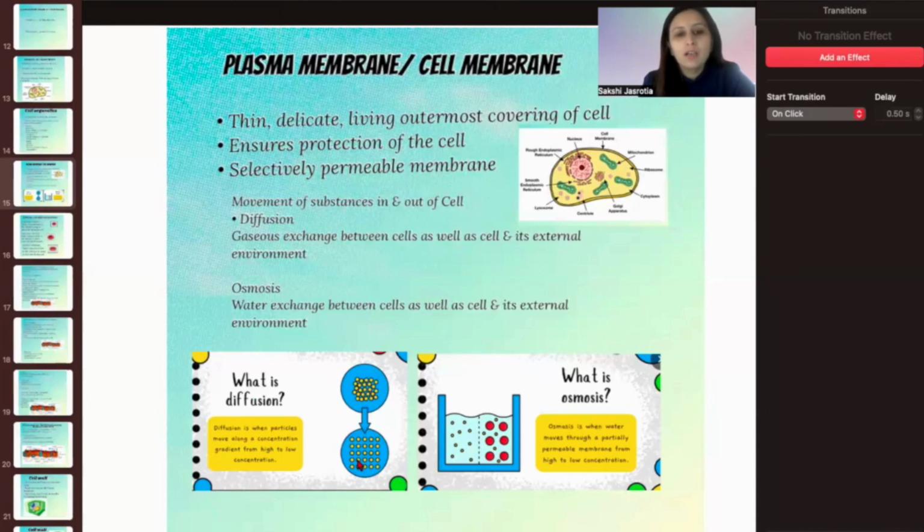You can relate diffusion at home also. Suppose incense sticks are burning in one place in your house, or someone has sprayed perfume in one of the corners of the room, then you can smell the aroma and the fragrance in the other areas also.